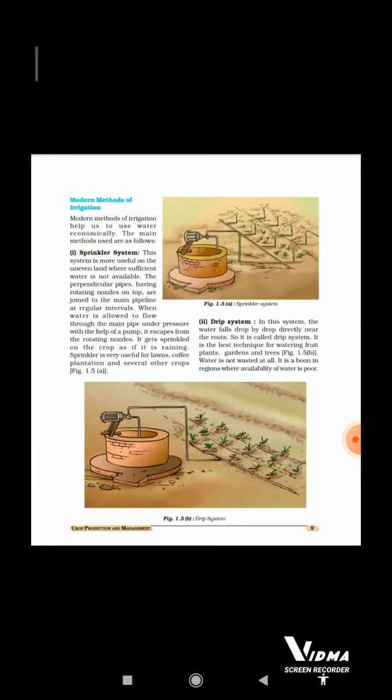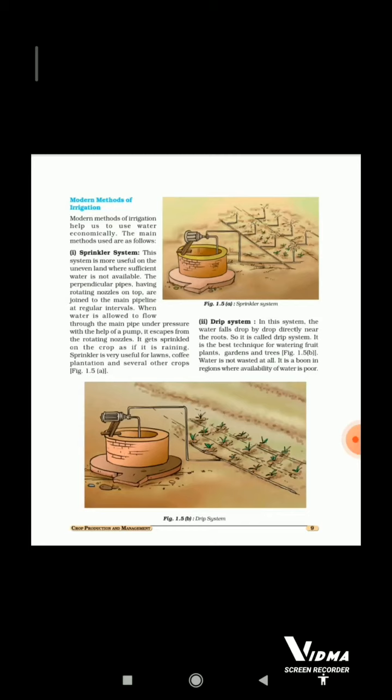Modern methods of irrigation. Modern methods of irrigation help us to use water economically. The main methods used are as follows. Sprinkler system. This system is more useful on uneven land where sufficient water is not available. The perpendicular pipes having rotating nozzles on top are joined to the main pipeline at regular intervals. When water is allowed to flow through the main pipe under pressure, with the help of a pump, it escapes from the rotating nozzles. It gets sprinkled on the crop as if it is raining. Sprinklers are very useful for lawns, coffee plantations and several other crops, as you can see in figure 1.5a.